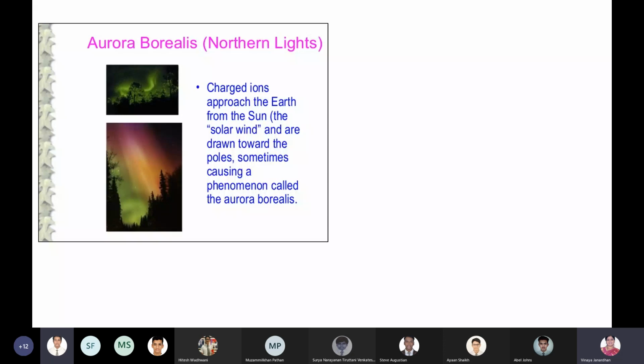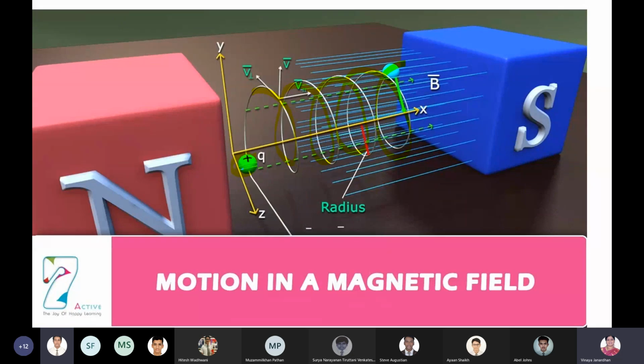And Ma'am, will it be accelerated? Yes, it will be accelerated. But the only thing is that it will keep on moving in the same circular path. But if both electric and magnetic fields are there, it keeps on accelerating.